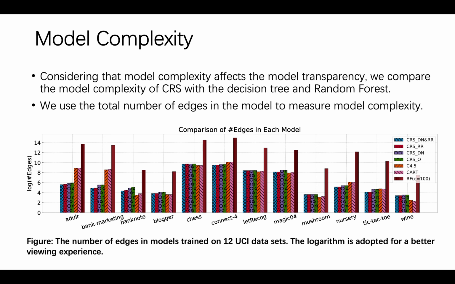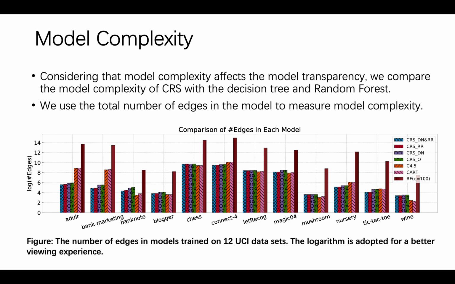Considering that model complexity affects the model transparency, we compare the model complexity of CIS with the decision tree and the random forest. We also compare the model complexity of CIS after different simplification methods. We use the total number of edges in the model to measure the model complexity. The result is shown in the figure, and logarithm is adopted for better viewing.